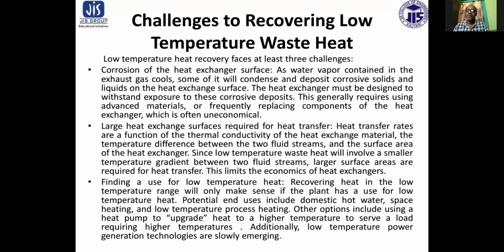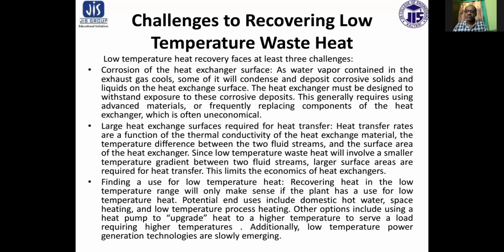Since low temperature waste heat involves a smaller temperature gradient between the two fluid streams, larger surface areas are required for heat transfer. This limits the economics of the heat exchanger.